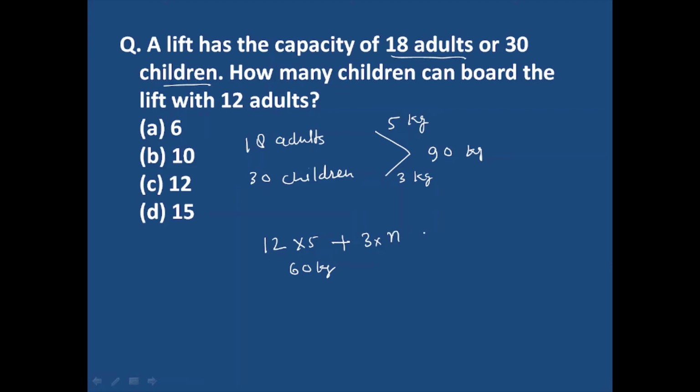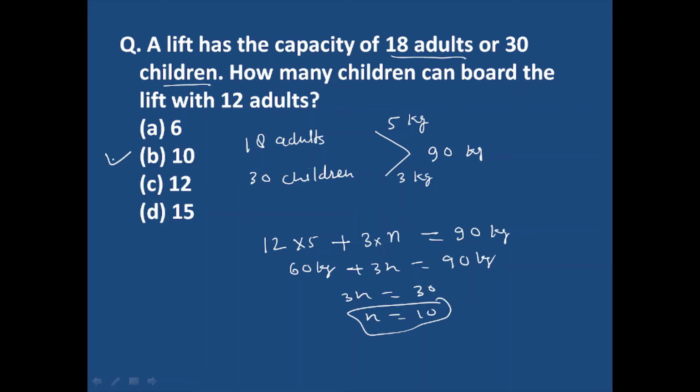We can consider the number of children as n or x, or any variable, and this will be equivalent to 90: 60 plus 3n equals 90 kg. So the value of 3n will be 30, so the value of n will be 10. So the number of children that can board with 12 adults is 10, so option B will be the right answer. This question was basically based on LCM and HCF, so I hope you understand this question better.